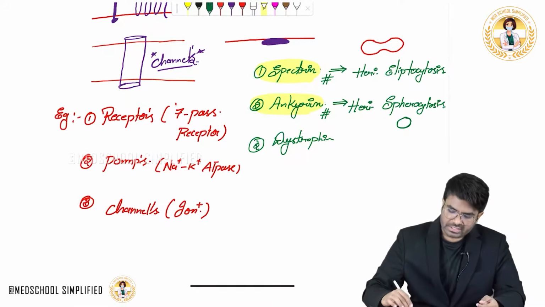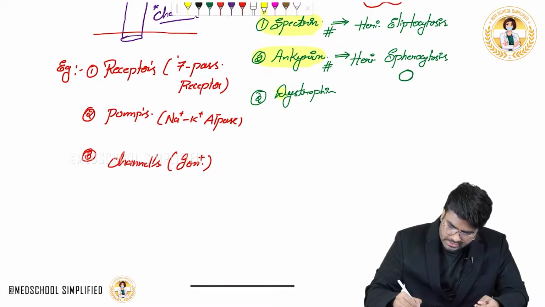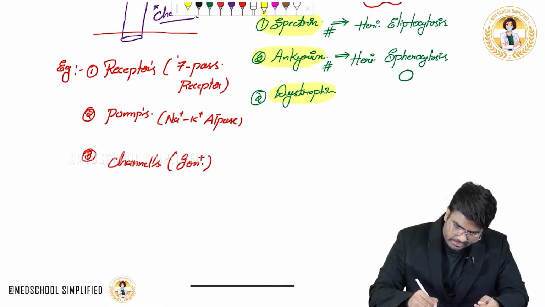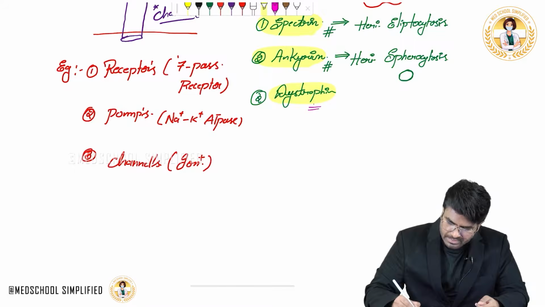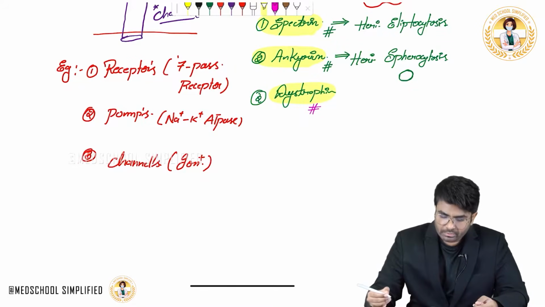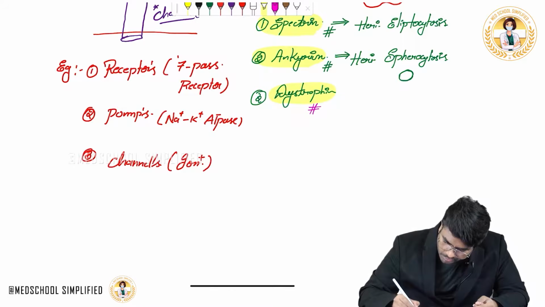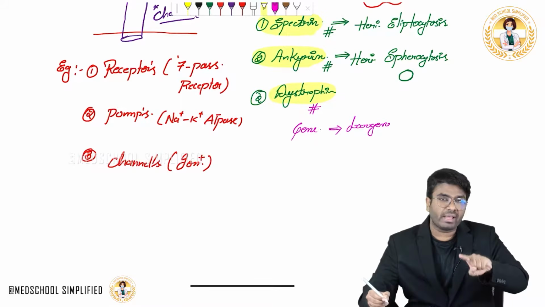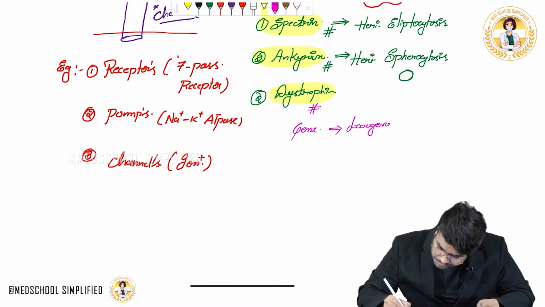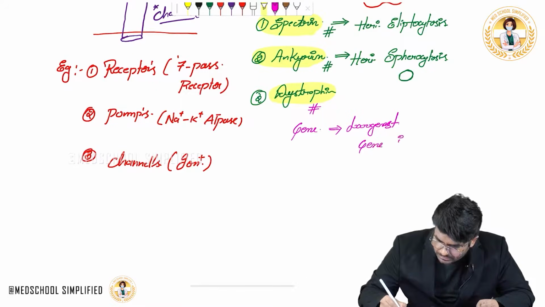Now this dystrophin. Sir, where is this dystrophin present? Dystrophin is present in the muscles. Again, it's a peripheral protein which is present in the muscles. Now, dystrophin gene, some important points. Dystrophin gene is the largest gene in humans. Dystrophin is a protein, and a protein will have a gene, right? So the dystrophin gene is the largest gene in the human genome.